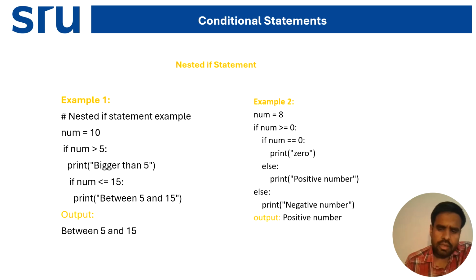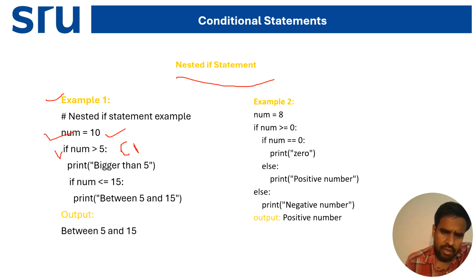Now check the examples of the nested if statement. In the first example, I'm taking num1 equal to 10. Now I'm giving the first condition, condition 1: if num1 greater than 5, print "bigger than 5". It will print bigger than 5.